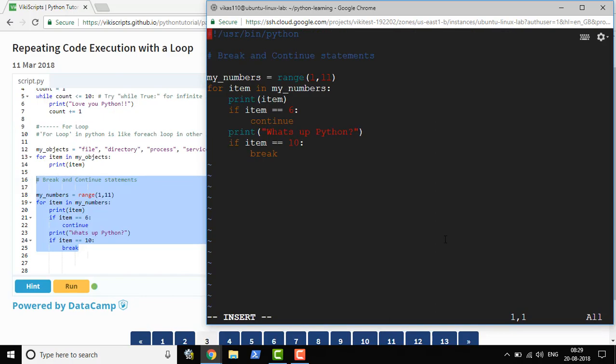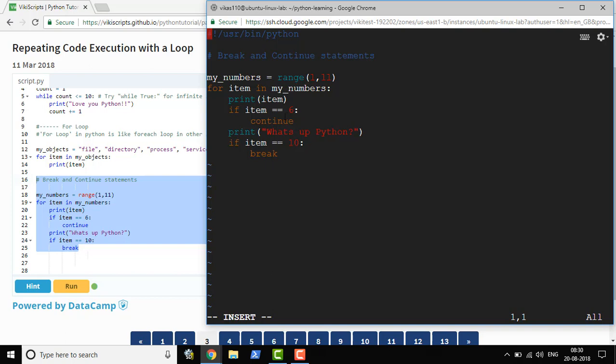Now I'm going to show you how to use break and continue statements. You will need these statements very often when you use loop structures. Here, I took numbers from 1 to 11, and for each item in my numbers I'm simply printing the item. I'm using one condition: if the item is equal to 6, then continue. It means if the item's value is 6, it will not print; rather it moves to the next iteration, which is number 7. And then I'm asking it to print "WhatsApp Python".